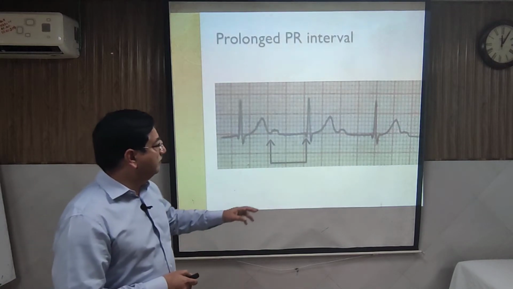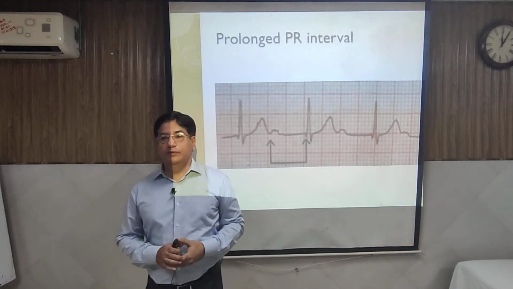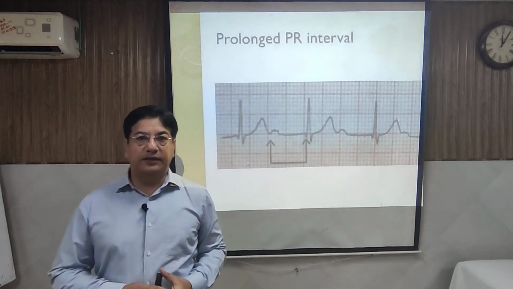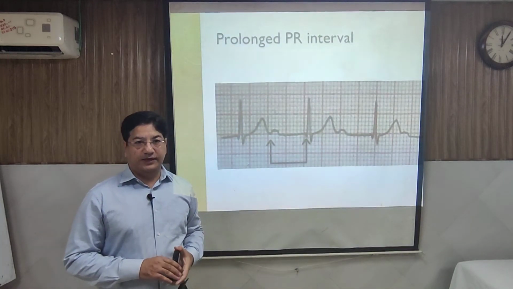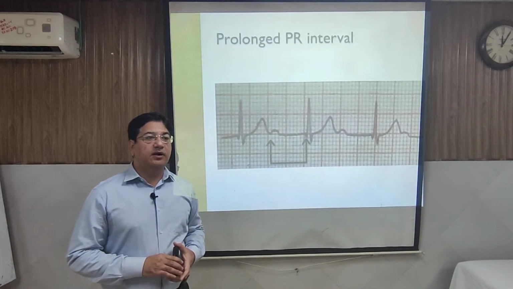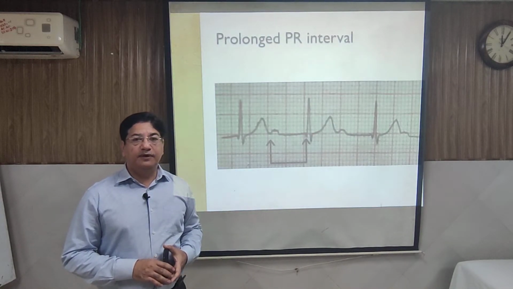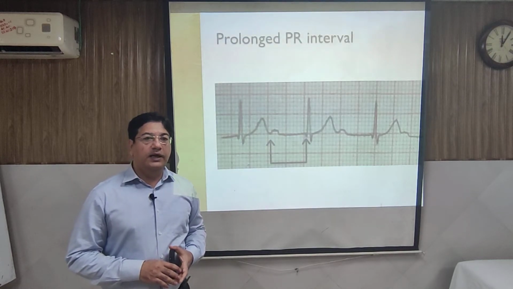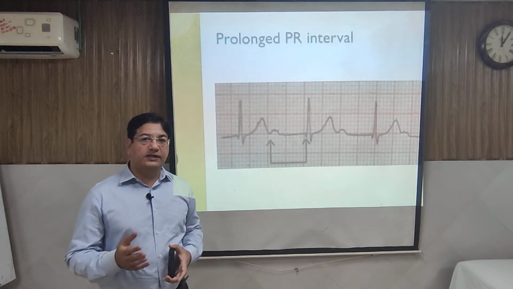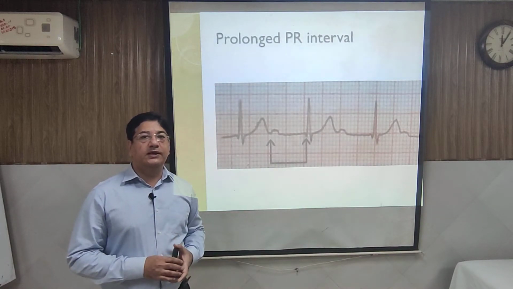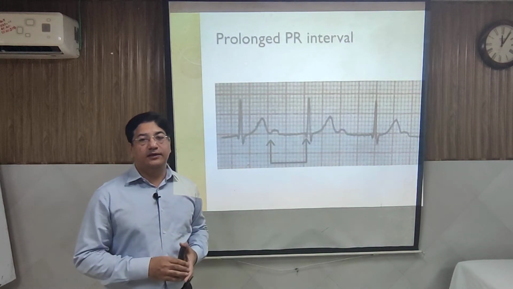And this is a prolonged PR interval. So prolonged PR interval, if you read in the book of medicine, is 0.2 second. The 0.2 second means 5 small squares. But this is not a fixed criterion. For children of different ages, in infants it is 0.14, and for older children it is 0.16 second. So 3 small squares in infants, 4 small squares in children, and 5 small squares in adolescents and adults.